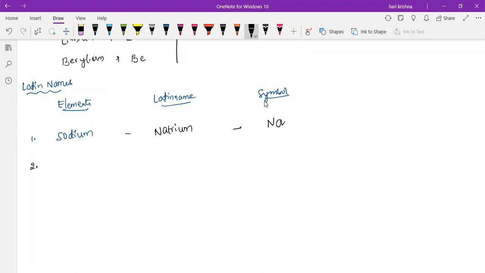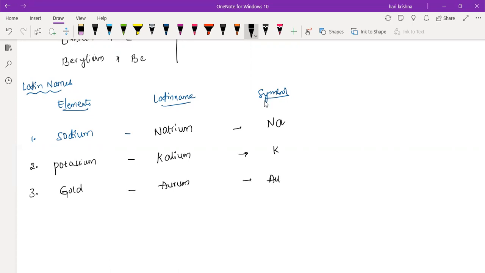Next one is potassium. Latin name: Kalium. Symbol: K. Next, gold. The Latin name is aurum. Symbol: Au.